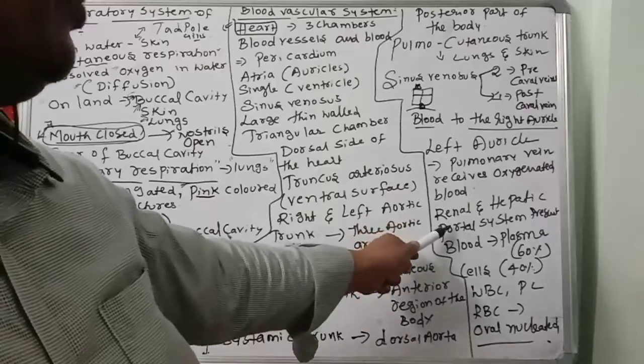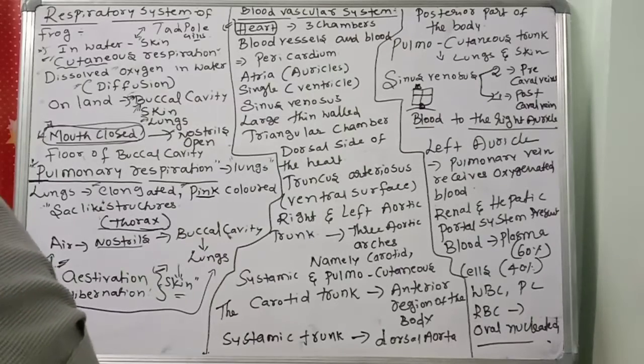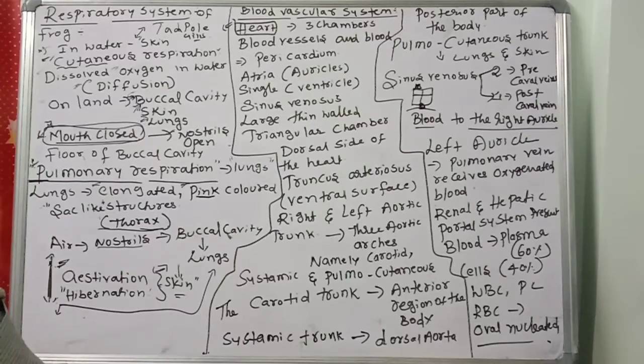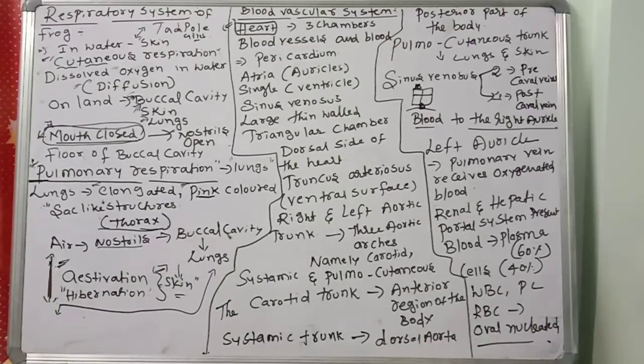Renal and hepatic portal systems are blood collecting systems, also veins. Renal means kidney: blood is collected from the kidney. From the liver also, blood is collected through portal systems. They are called renal and hepatic portal systems, and they are also present in the frog.